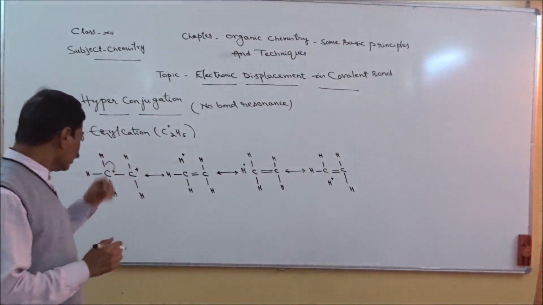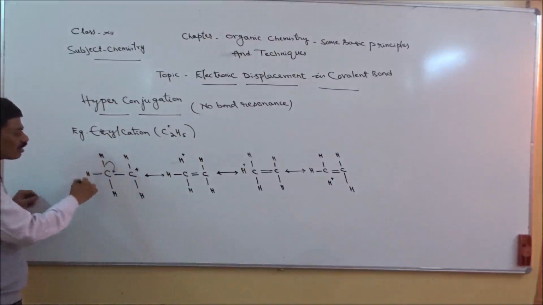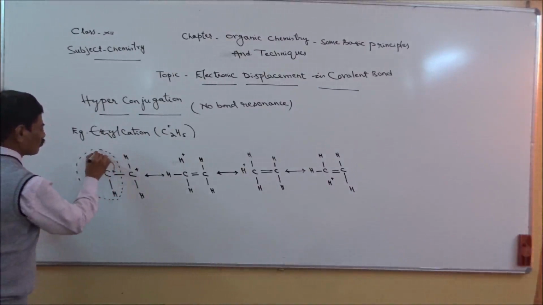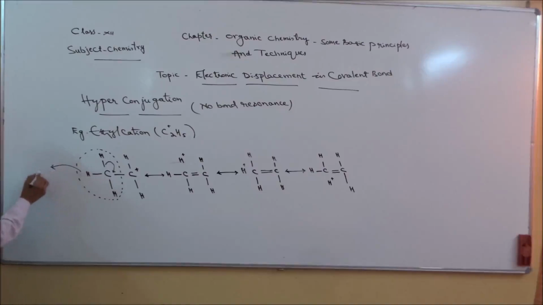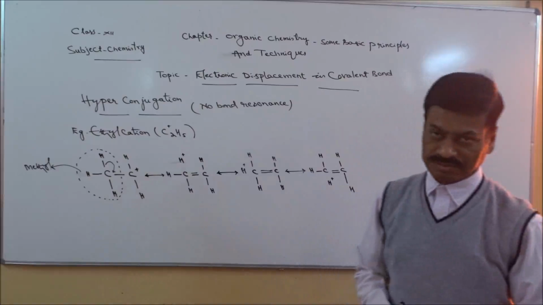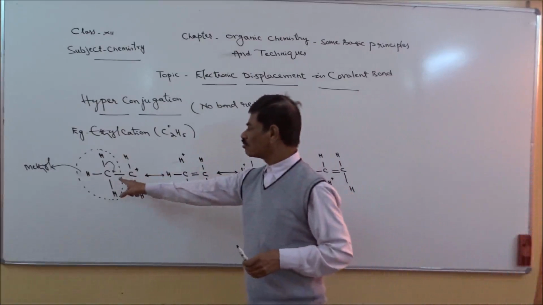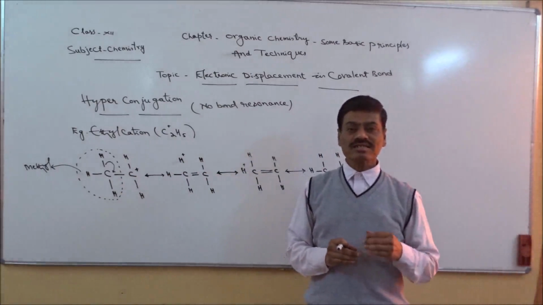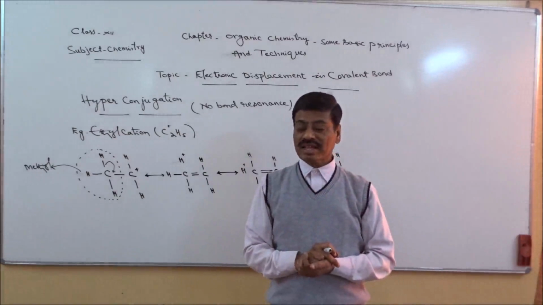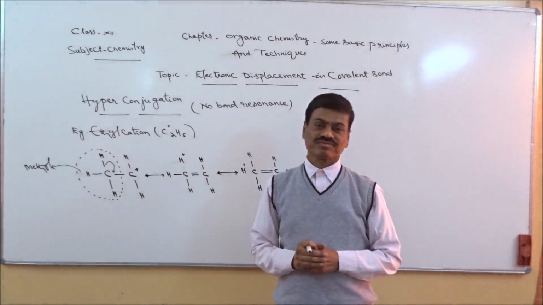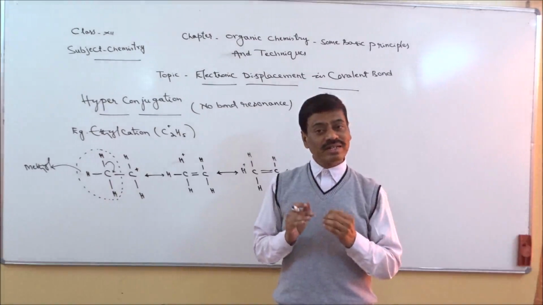Next, here in this structure, this is one alkyl group, and it is methyl. The name of this alkyl group is methyl group. Imagine a structure, here we have only one methyl group. Imagine a structure which has two methyl groups. Then in that, hyperconjugation will be more, and stability will be more.